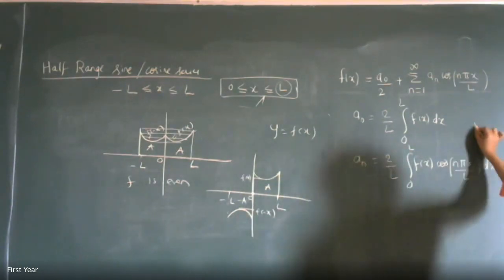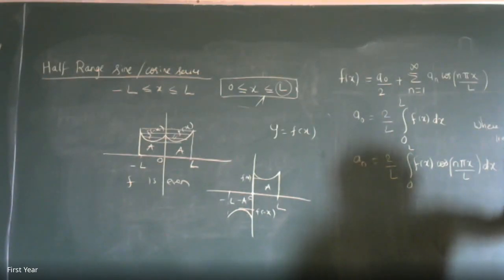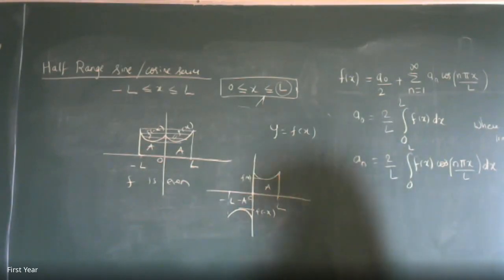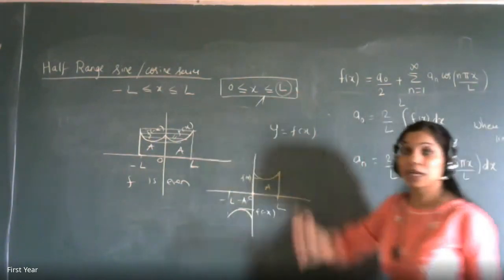Where L is the upper limit of the half range. So till now, what we were doing, upper limit minus lower limit, we were taking 2L and then dividing by 2 to get the value of L. But right now the range will be given as half, so it will be 0 to L. So directly the upper limit I am taking as L. And that's why it is called half range.